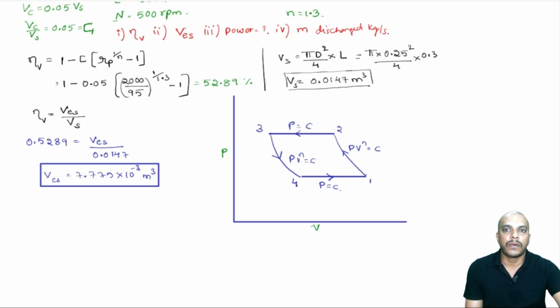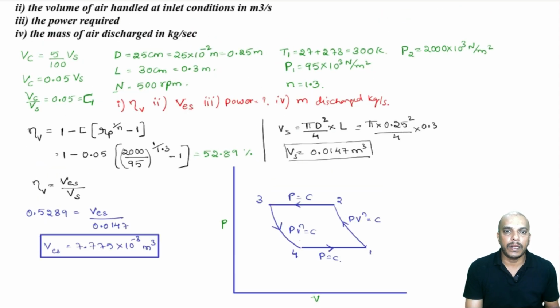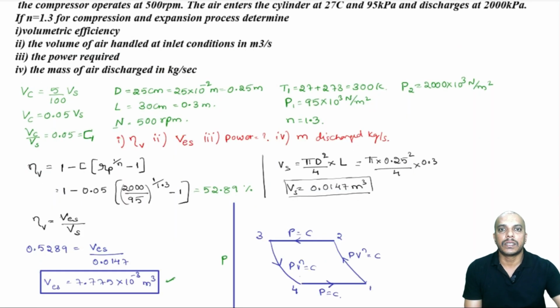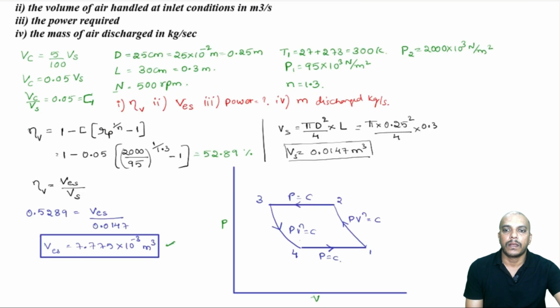Okay. Once we have found out these values, this value VES is in fact the value with respect to inlet conditions. So, the volume of air handled with respect to inlet condition is VES, that is 7.775 into 10 power minus 3. We can also write this in terms of meter cube per second if you want.